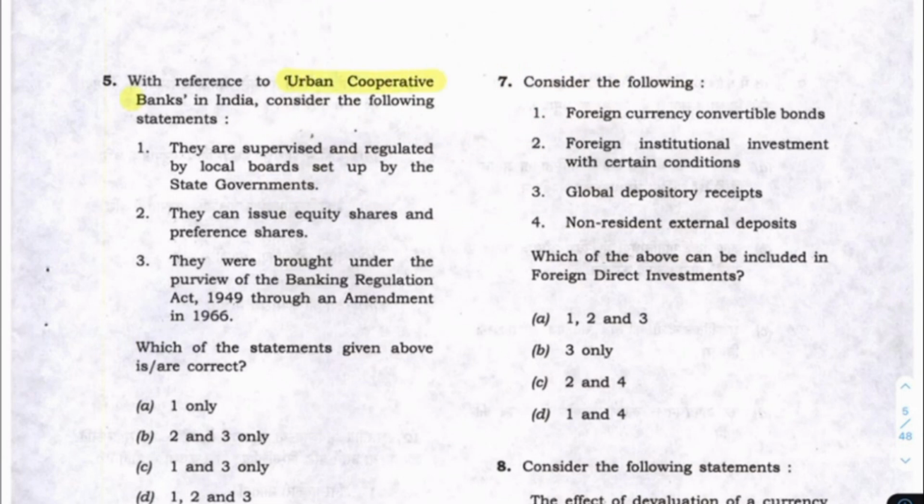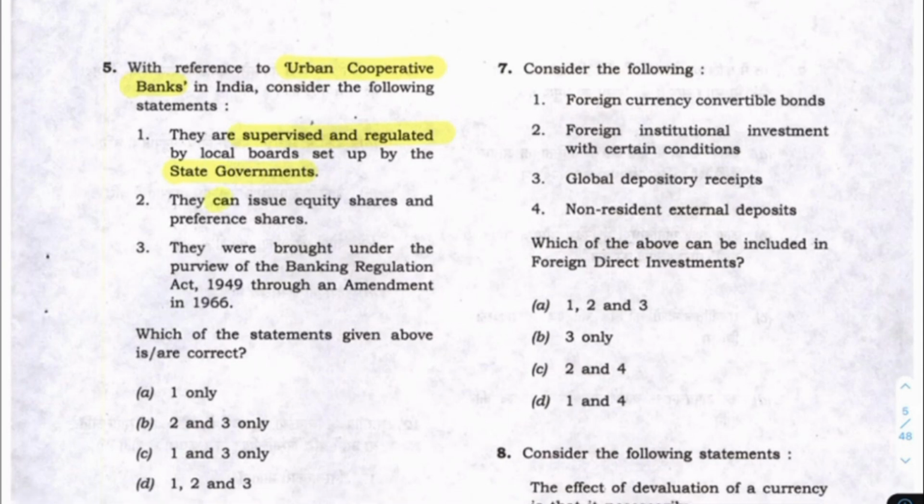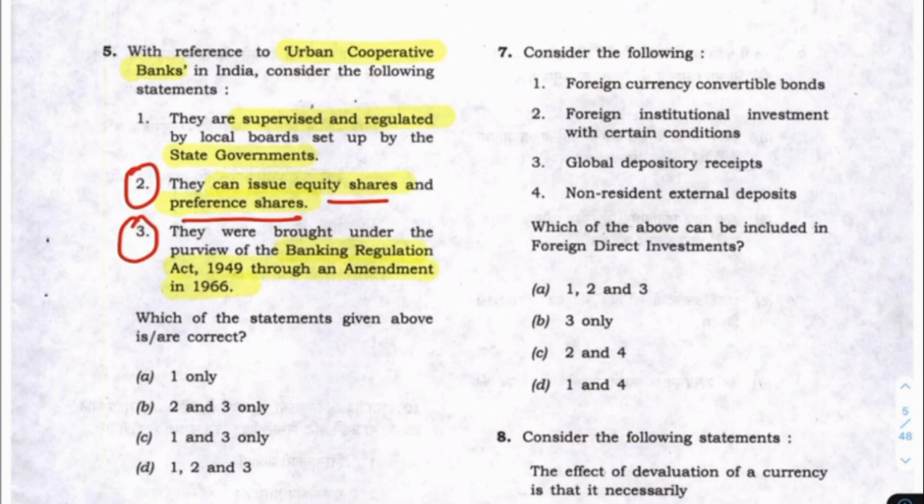Now come to this question on urban cooperative banks in India. They are supervised and regulated by state governments. Whether they can issue equity shares and preference shares. They were brought under the purview of the Banking Regulation Act through an amendment. I am not aware of this. I know what equity shares and preference shares are, but whether they can be issued by urban cooperative banks, I am not sure. This says by state government, but it is by RBI.